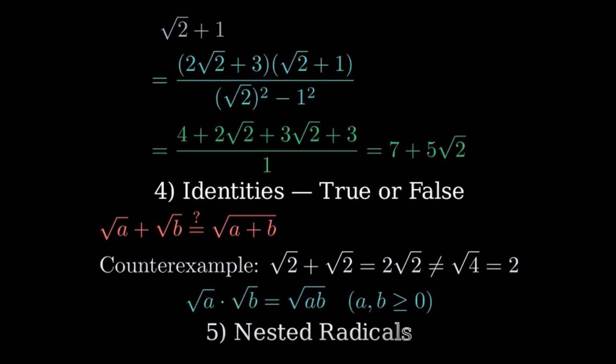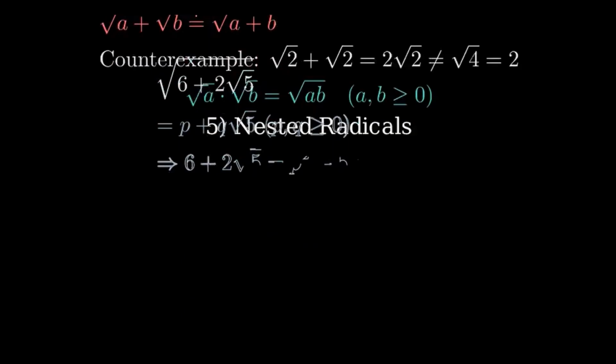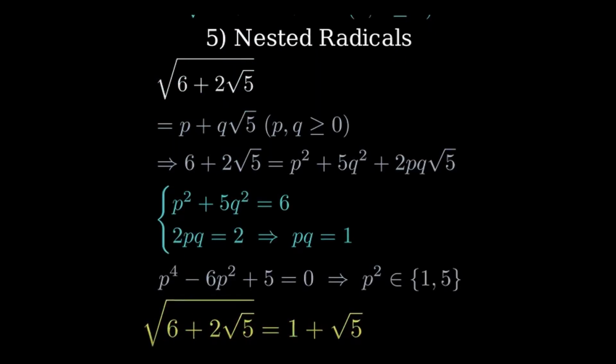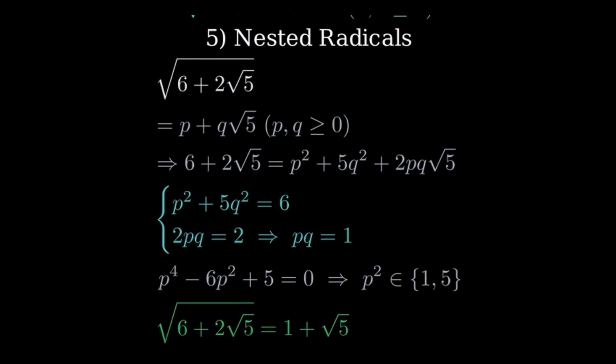5. Nested roots. We try to write them as p plus q times a simpler root, then square and match coefficients. Part A. Square root of 6 plus 2 root 5. Assume it equals p plus q root 5 with p and q at least 0. Squaring gives p squared plus 5q squared plus 2pq root 5. Match terms. p squared plus 5q squared equals 6, and 2pq equals 2, so pq equals 1. That gives q equals 1 over p.